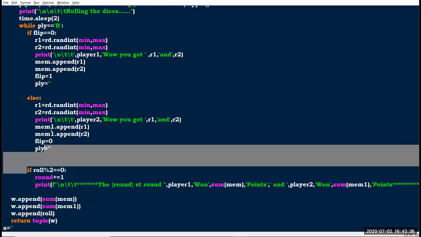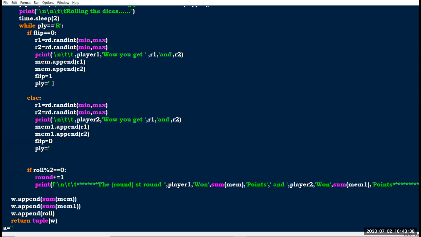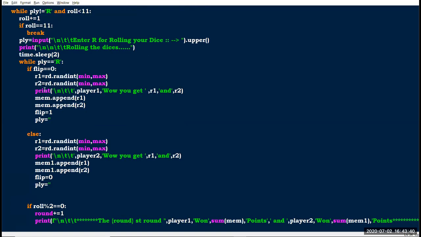After that, here I have emptied the play variable, because in each loop I want to ask the input: enter R for rolling your dice. That's why I empty that value. So play equals empty. If it goes here and checks the value, it makes flip equal to 1.